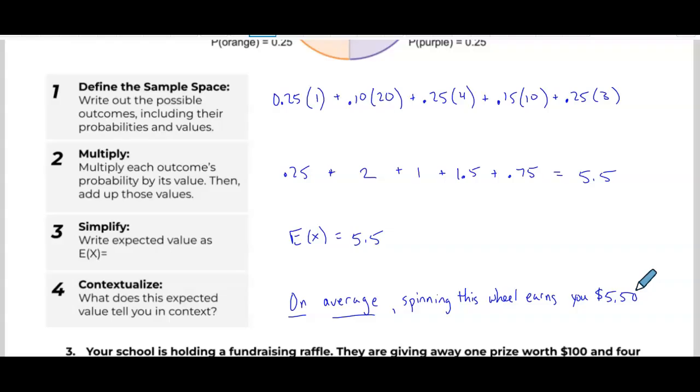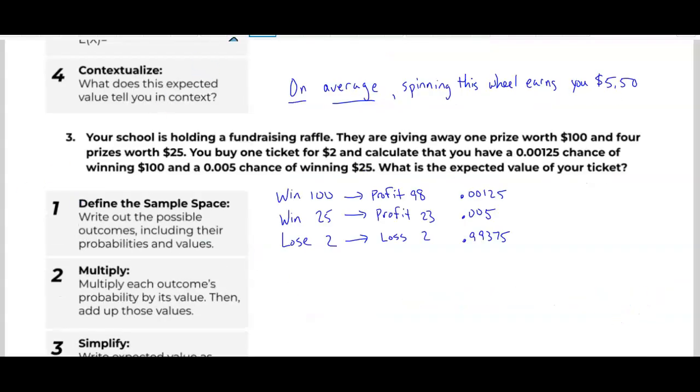So should you spin this wheel? Well, probably depends on how much it costs you to spin the wheel. I mean, think about it as a game. At a fair or something, you would need to know what it costs to play. So if it's a $4 play, yeah, you should spin the wheel because you're going to earn more than that on average. If it's $10 to play, then no, it's not a good deal for you, and you're losing. Even if it's $6, you might not want to do it because on average you would earn less than that.